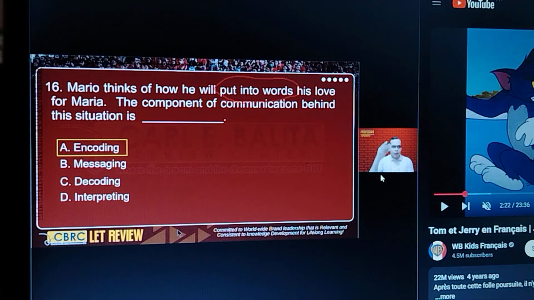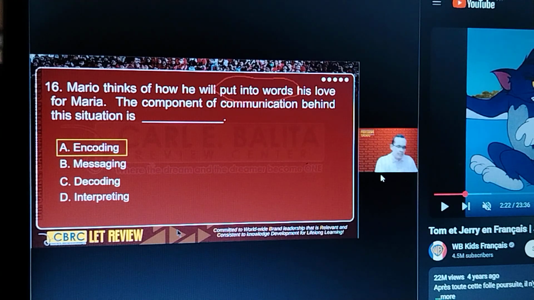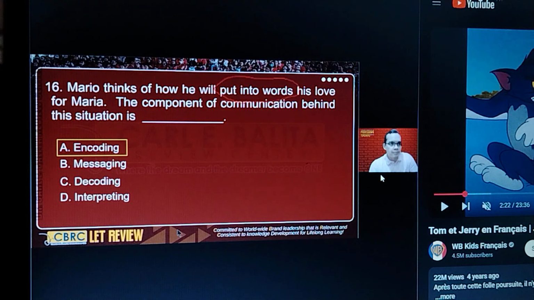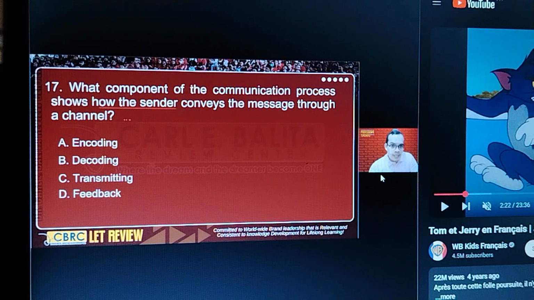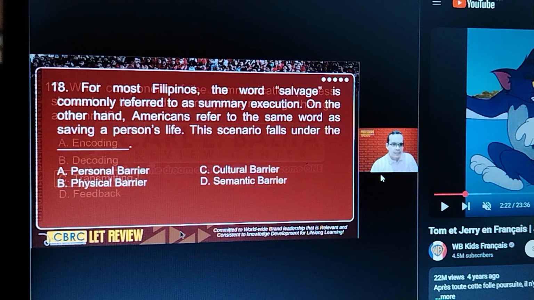You encode your thoughts, your ideas, your feelings into meaningful signs, symbols, or sounds. Next, keywords. How the sender conveys the message. Conveys. Another word for convey is to transmit. So correct answer is letter C, transmitting.